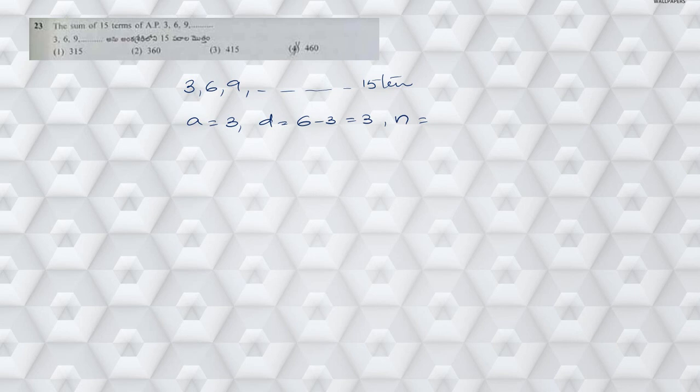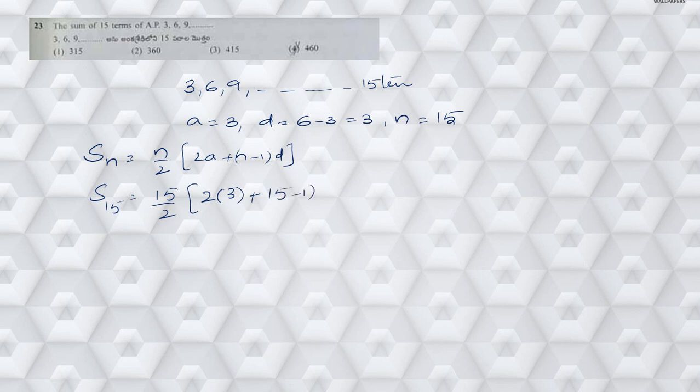Here the number of terms he is discussing is 15. Now what is he asking? S15. First of all, the Sn formula is n by 2 into 2a plus n minus 1 into d. Since I need S15, I can write 15 by 2 into 2 into a, which is 3, plus 15 minus 1 into d, which is also 3.